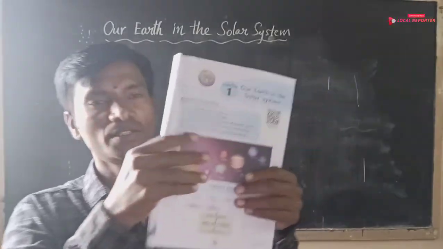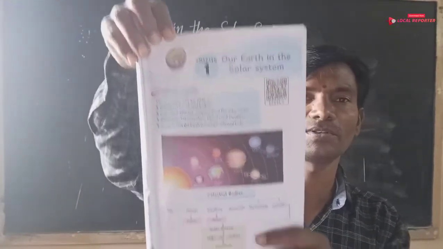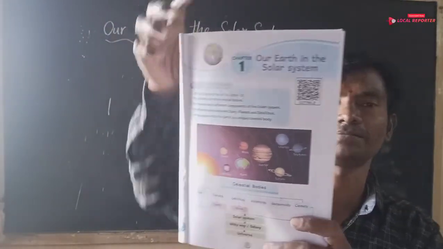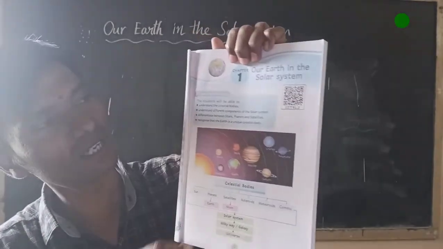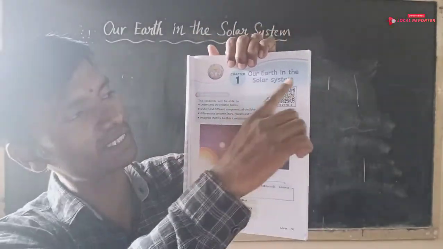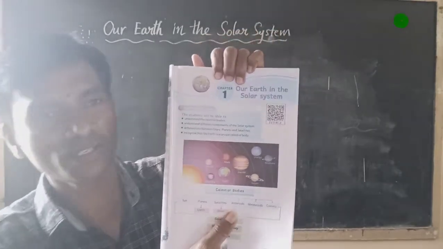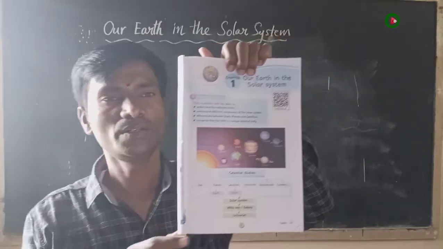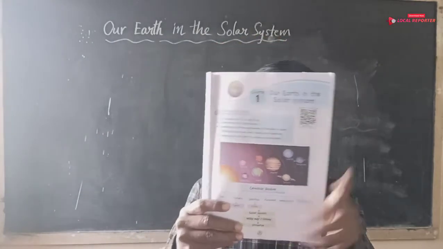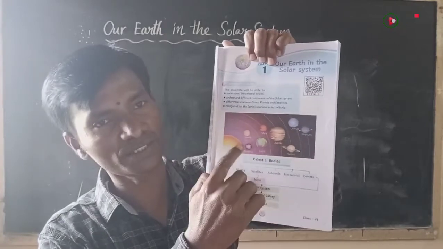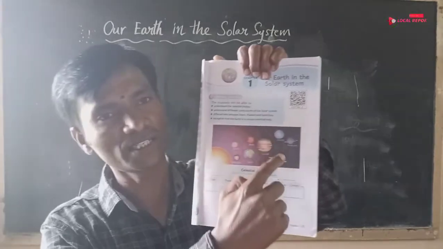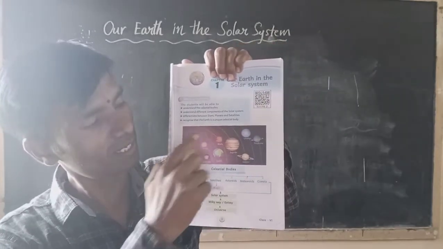You must observe the first page of this textbook. The first lesson, Our Earth in the Solar System. Okay children, what is the first lesson? Our Earth in the Solar System. In your previous class, you got some knowledge about the solar system. You must observe the picture of this solar system.